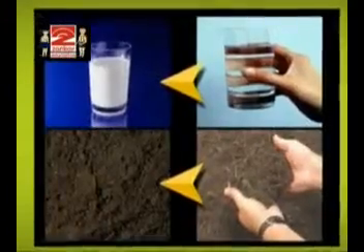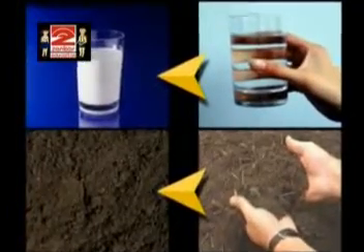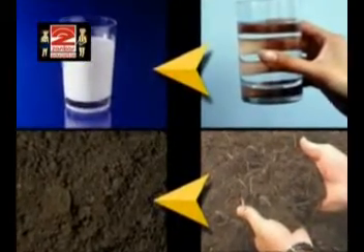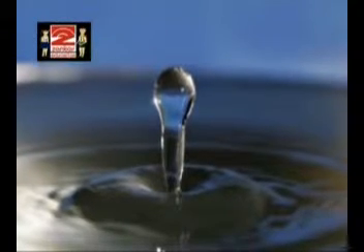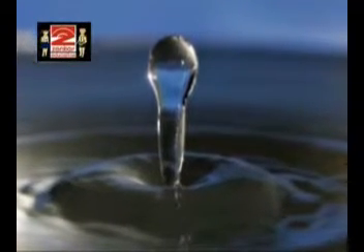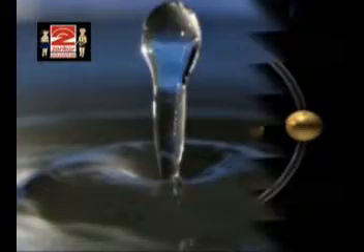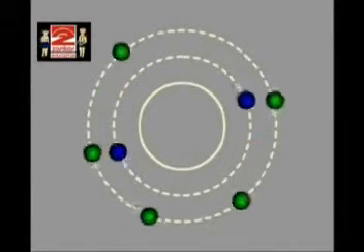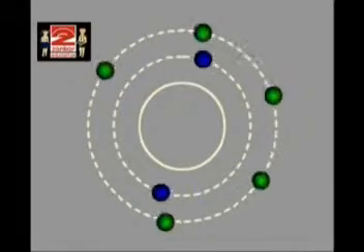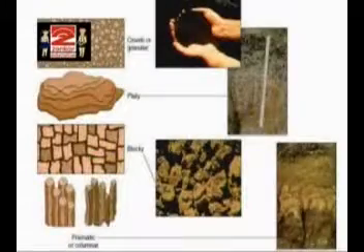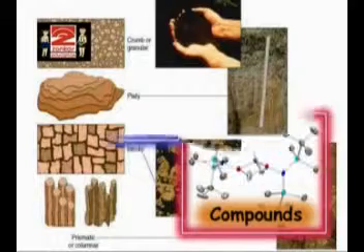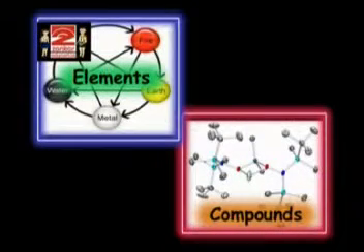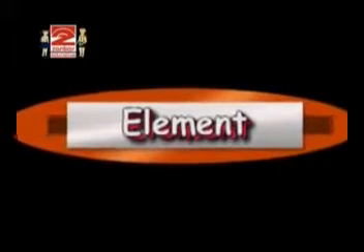Most of the matter around us exists as a mixture of two or more substances. A pure substance consists of a single type of particle. For example, nitrogen. Each and every particle of nitrogen is made up of nitrogen itself. Now the pure substances are further classified into elements and compounds. So first we'll see what is meant by elements.